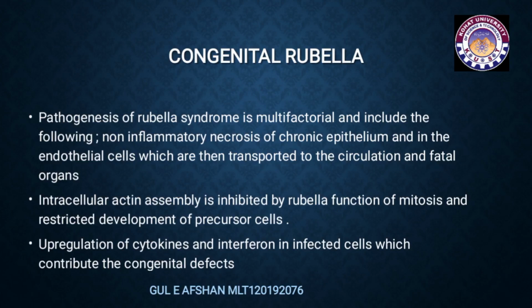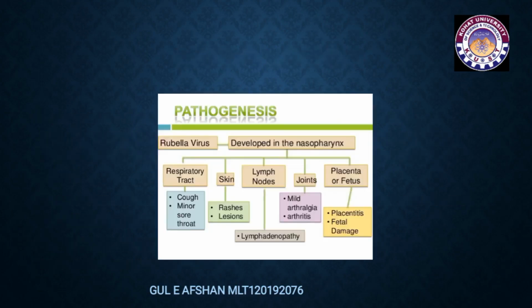Intracellular actin assembly is inhibited by rubella, with disruption of mitosis and restricted development of precursor cells. Upregulation of cytokines and interferon in infected cells contributes to the congenital defects. Congenital rubella occurs when the embryo or fetus is affected from the mother during pregnancy.